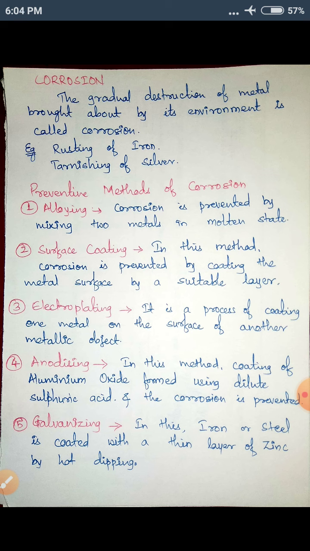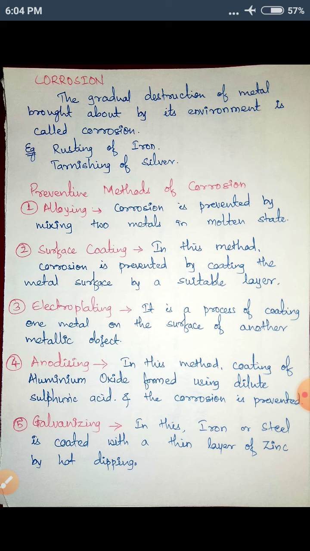We know that steel never gets corroded. Does it? No. If you look at steel, it never gets corroded. There is no corrosion, no rusting in steel. Steel is a mixture of iron, chromium and nickel. So, we are adding three metals in required proportions and creating steel, which is resistant to corrosion. So, when we mix two or more than two metals in molten state, in liquid state, corrosion is prevented.